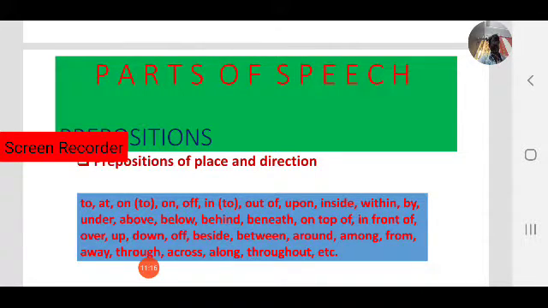To, at, on or onto, on, off, in, into, out of, upon, inside, within, by, under, above, below, behind, beneath, on the top of, in front of, over, up, down, off, beside, between, around, among, from, away, through, across, along, throughout, etc. These are used as prepositions of place and direction.